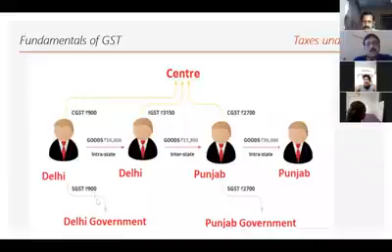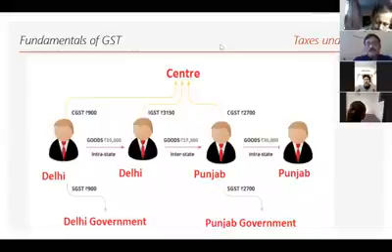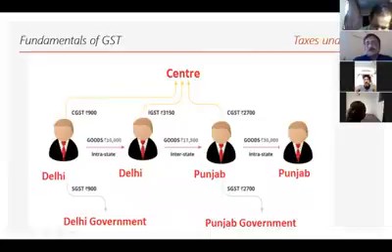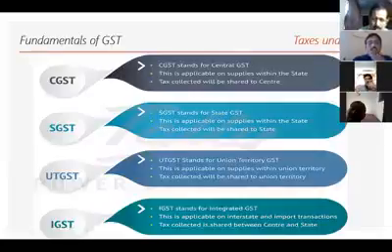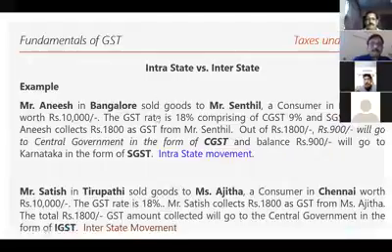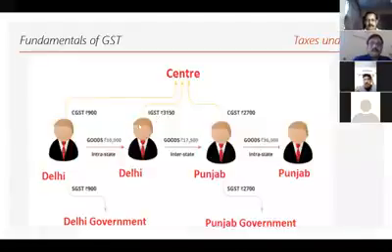Thereby, in SGST you can see 900 rupees he gives to the Delhi government in the form of SGST, and 900 rupees he gives in the form of CGST to the center. See, this is what happens when this Delhi seller sells to another Delhi person.